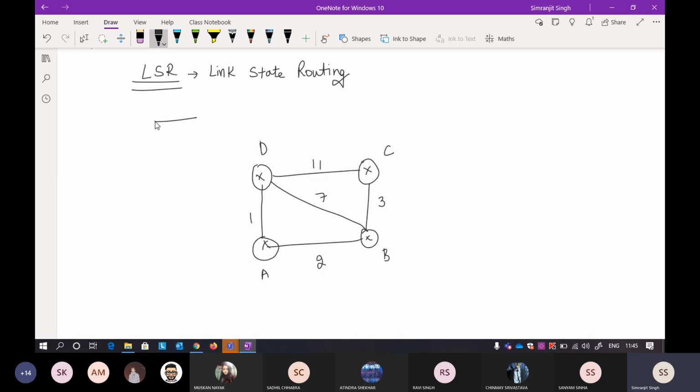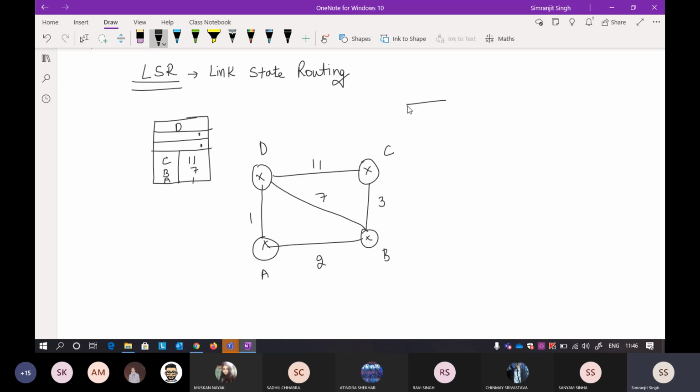It is built like this. First of all, the packet name will be at the top, and just leave these two things empty. I'll show you the problems and the solutions to these problems. Just leave this vacant for a second. Now just enter whatever is available to you. D is directly connected to the neighbor C, so you write C here, and the path is 11. It is connected to B and it is connected to A. So A is 1 and B is 7.